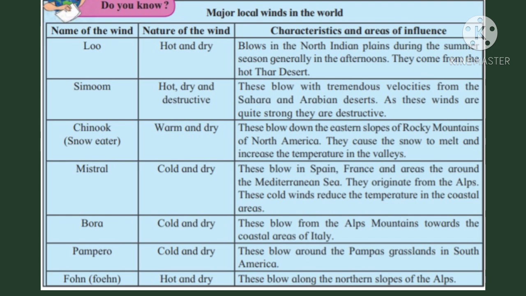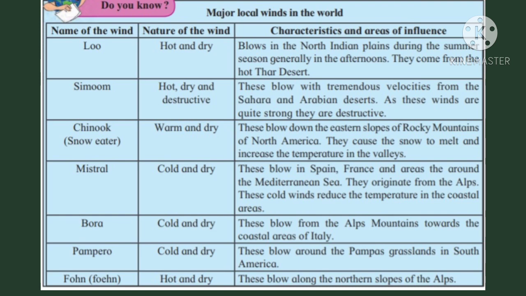It is also called snow eater. Nature of this wind is warm and dry. Characteristics and areas of influence: these blow down the eastern slopes of Rocky Mountains of North America. They cause the snow to melt and increase the temperature in the valleys.